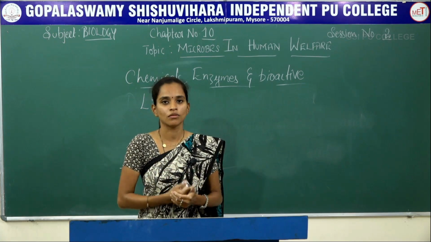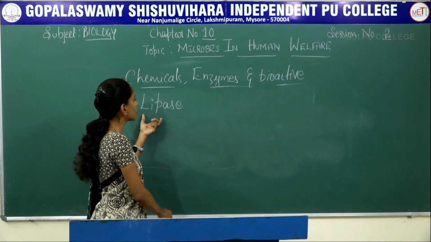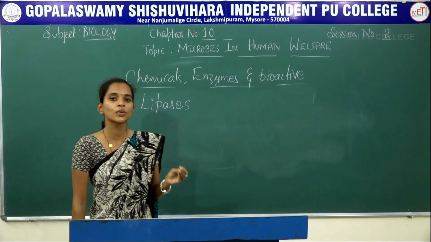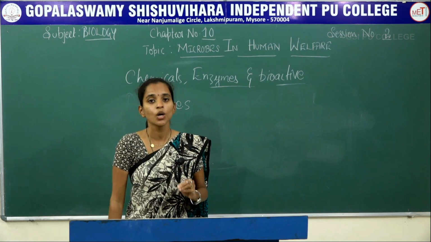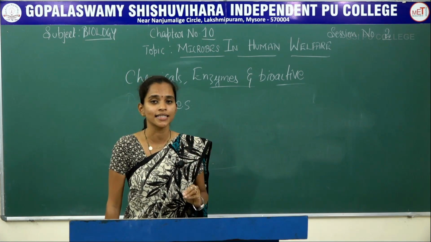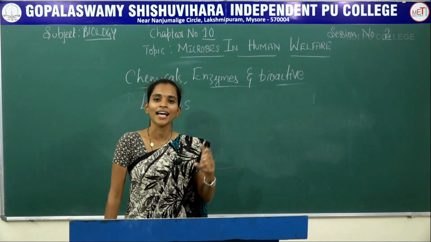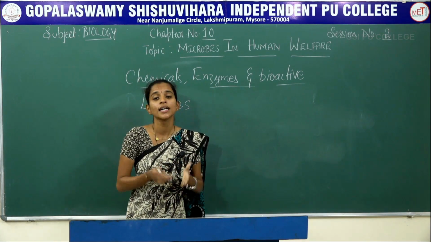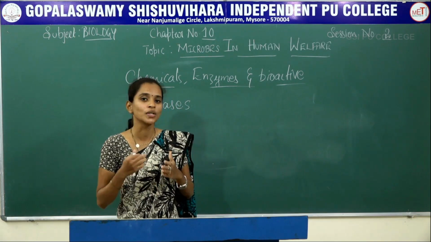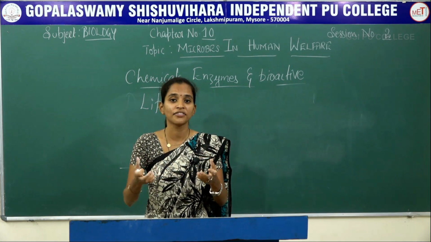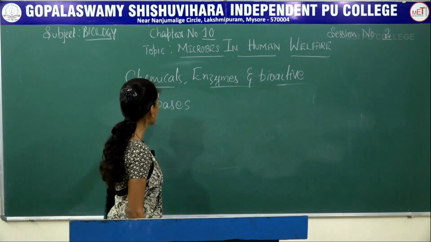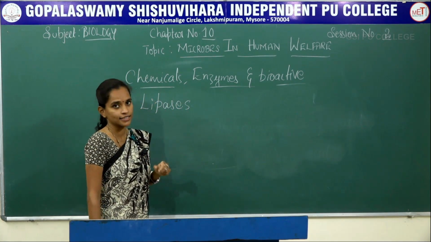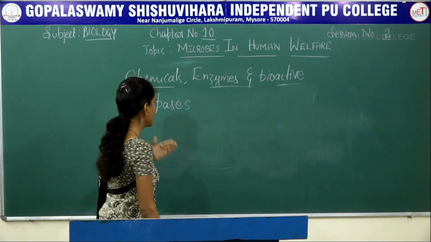Why they claim so confidently is because of the enzyme lipases. This lipase is the one which will be present in detergents whose function is to digest the lipids. As it has this property, this enzyme will be used in certain types of detergents which claim to digest different tough stains. That is one of the uses of microbes which produce a particular enzyme used at industrial level.